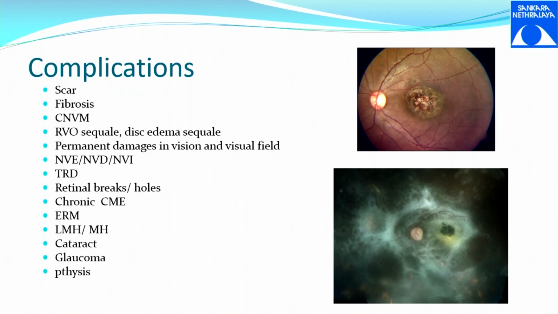Because of the ERM, there can be a macular hole, lamellar or full thickness, because of the tractions caused due to the fibrovascular proliferation. There can be cataract, there can be glaucoma. It is just like telling complications of any drug, which is basically nausea and vomiting. And this eye can go into phthisis when you leave it untreated in any pan-uveitis.